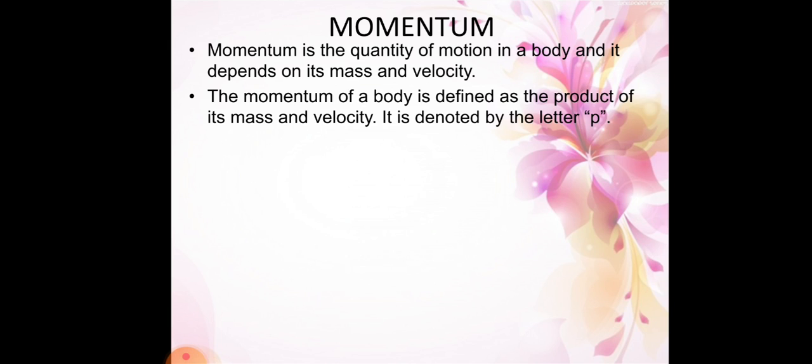We denote momentum by the letter P. Simply we can write momentum is equal to mass into velocity. Already we have discussed that it is the product of mass and velocity. So with symbols, momentum is denoted by the letter P, which is equal to mass, referred to as m, into velocity, referred to as v.